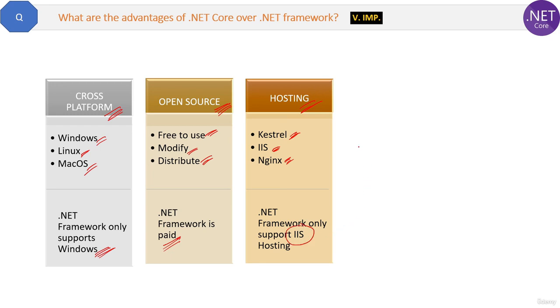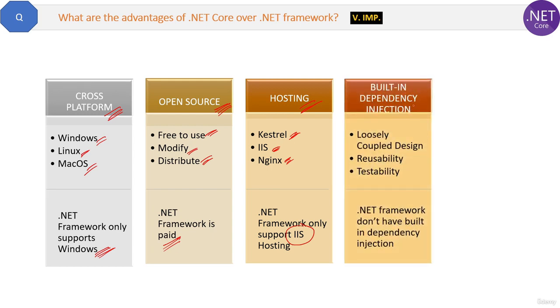Another advantage is .NET Core has built-in dependency injection, which enables .NET Core applications to achieve a loosely coupled design very easily, and reusable solutions which are easy to test. That is also an advantage of dependency injection. Now, if you are new to dependency injection and loosely coupled design, then I will explain them in my dependency injection question also.